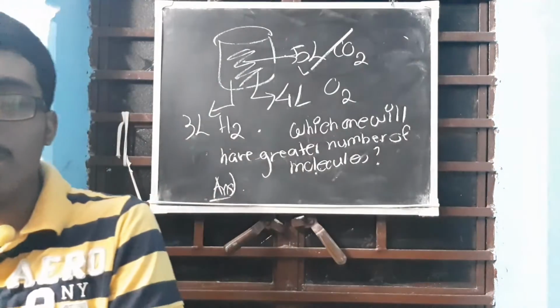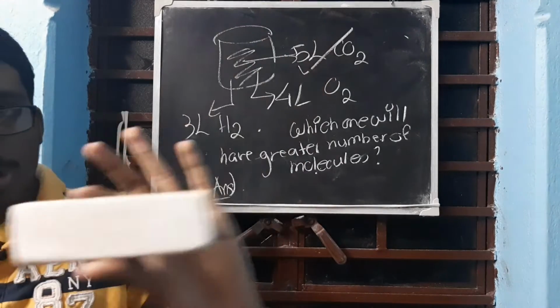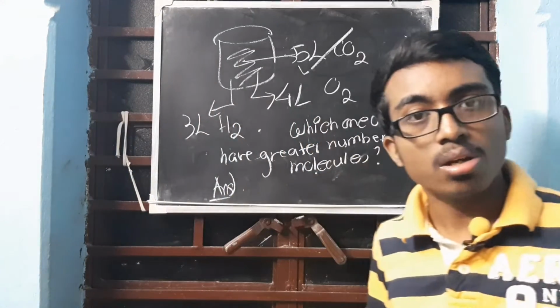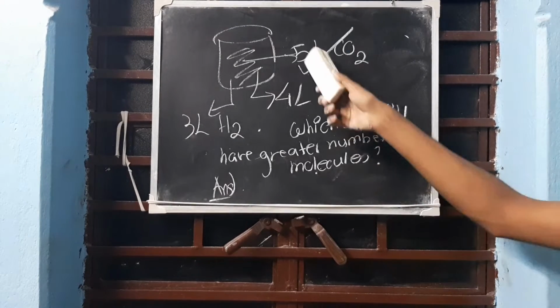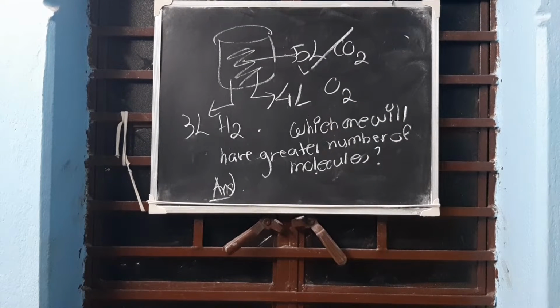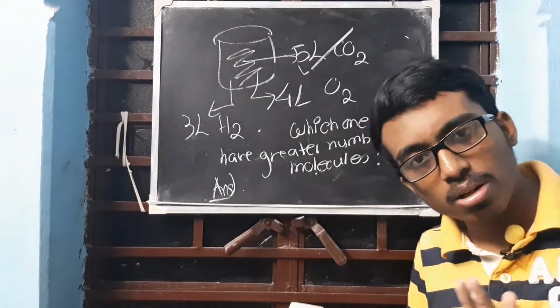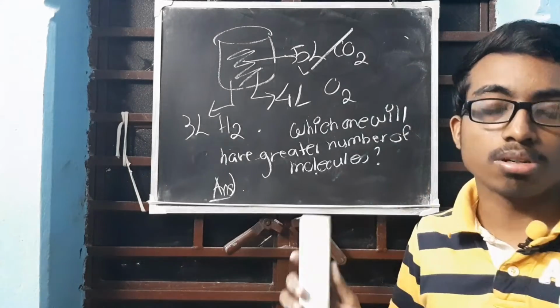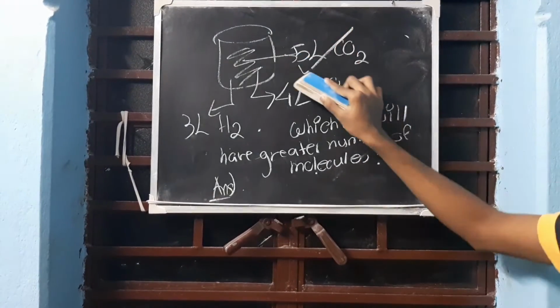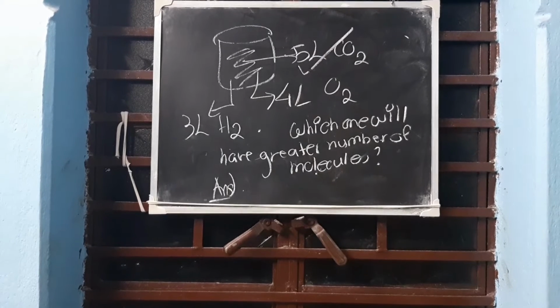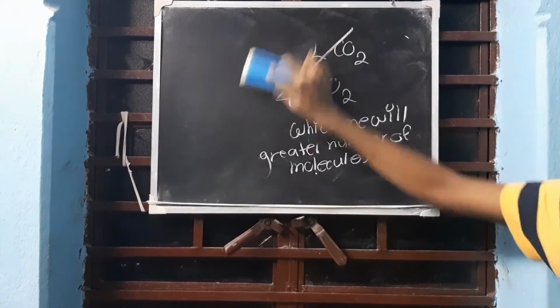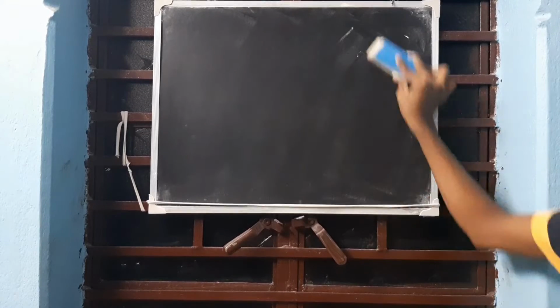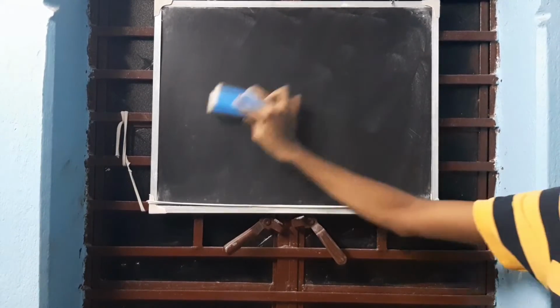No need to write mass equal to density into volume. What will you do by writing that? Not needed, it's useless. Neither do you have to write density equal to mass by volume. You just need to mention that the number of molecules increases with the increase in volume, because the conditions of temperature and pressure are similar. Understood? This type of small question of 1-2 marks you will get. Now let us move on to the next part.